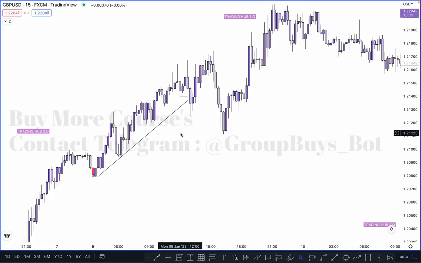As we know, after taking out the inducement, price must tap on the order block. Once the market has taken out the inducement, you can buy or sell based on the single candle order block, or you can say the IFC candle. So in this scenario, what happened here? The market took out this inducement at this point, and after that, where is our unmitigated order block?